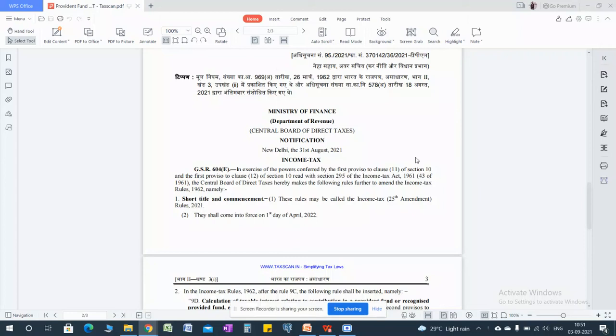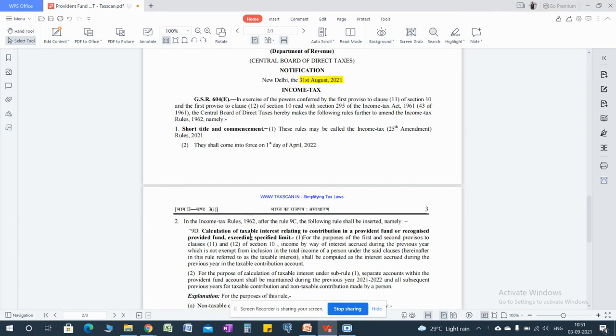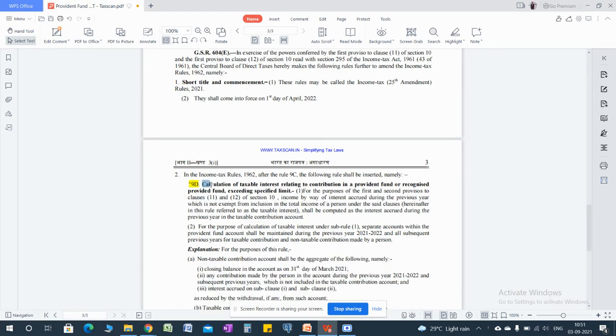Hello guys. Today we are going to discuss a recent CBDT notification on 31st August 2021, where a new rule has been inserted in the Income Tax Rules, 1962. The rule is 9D, which talks about calculation of taxable interest relating to contribution to a provident fund or a recognized provident fund exceeding the specified limit.